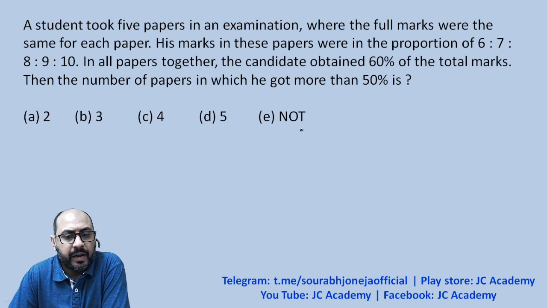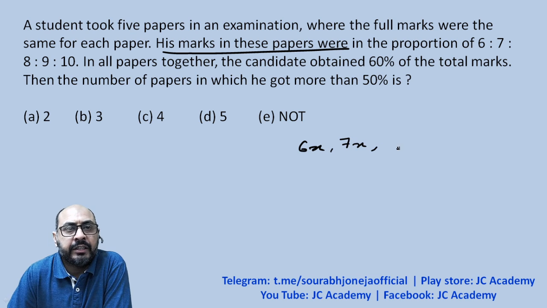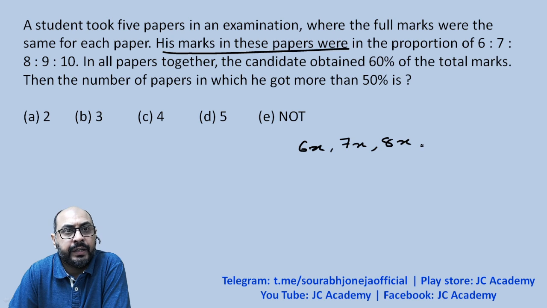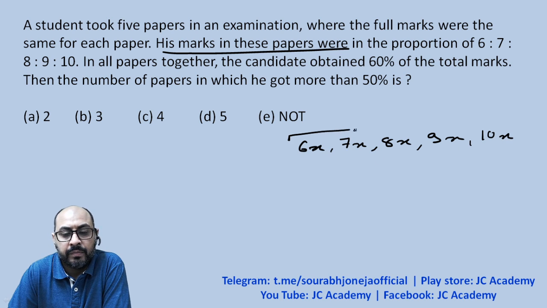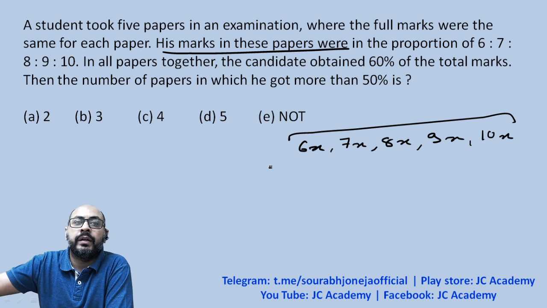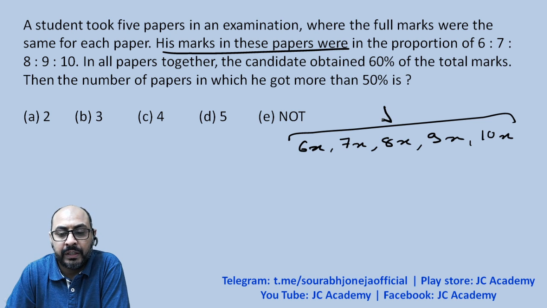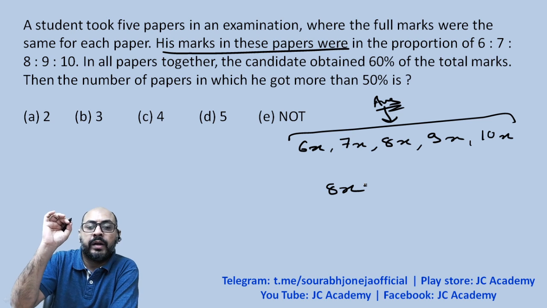Now try and understand what he is doing. There are 5 papers. In the first paper he gets 6x marks, in the second 7x, in the third 8x, in the next 9x, and in the last paper he gets 10x marks. As you can see, 6, 7, 8, 9, and 10 are in arithmetic progression, so the exact middle term would be the average. So 8x is the average marks secured by him.